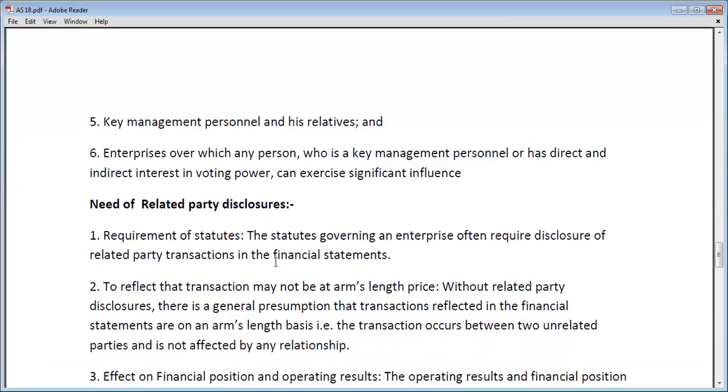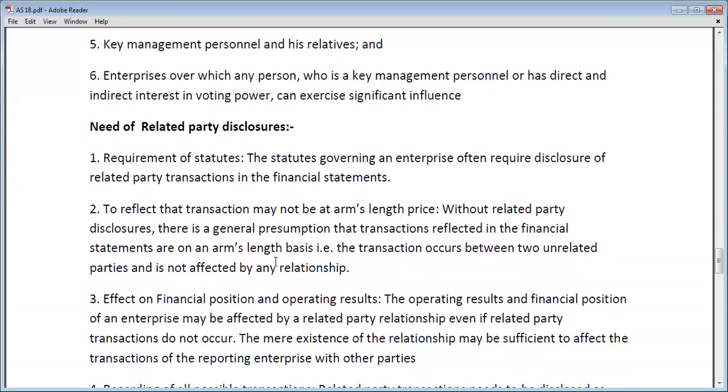Okay, so what does this accounting standard basically come into existence for? This accounting standard says if you have any related party, then you have to disclose the transactions which you have done or which take place between you and your related parties.